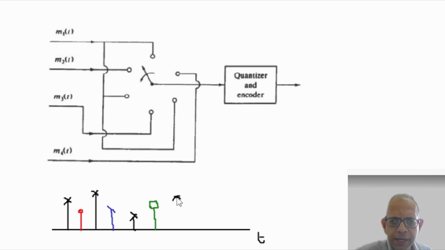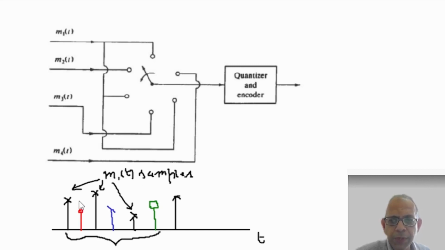So this cycle continues. We observe that in one rotation of the commutator, we get 3 samples from M1. These are the samples from M1. This red one is the sample from M2, this blue one is the sample from M3, and the green one is the sample from M4.